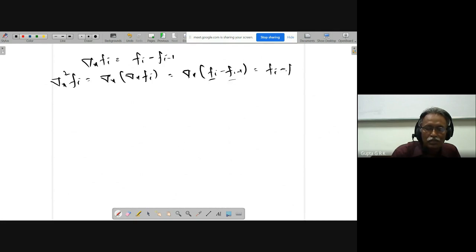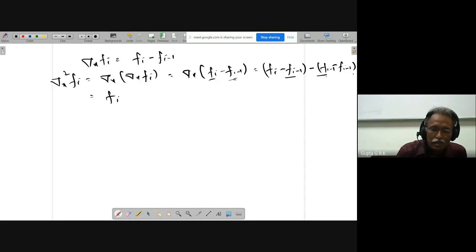So this will be f i minus f i minus 1 minus, for f i minus 1 I will get f i minus 1 minus f i minus 2, like this. So you will get f i minus 2 f i minus 1 plus f i minus 2. Like this I will get that.